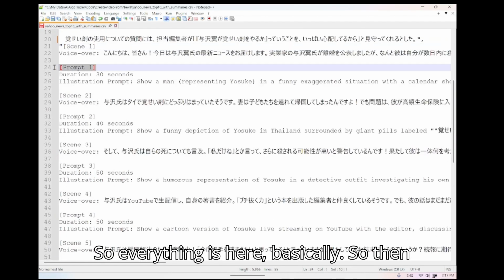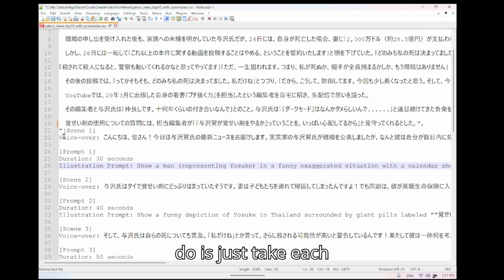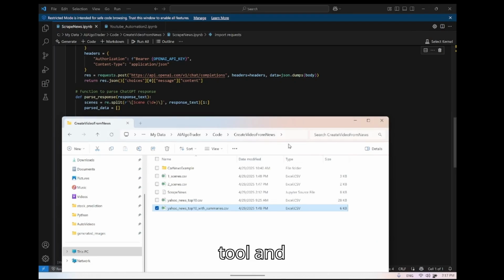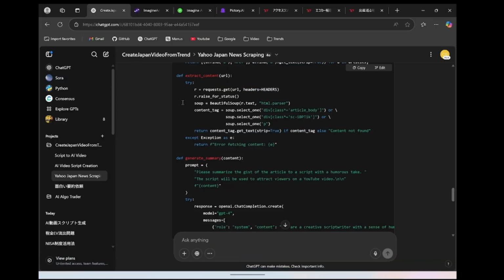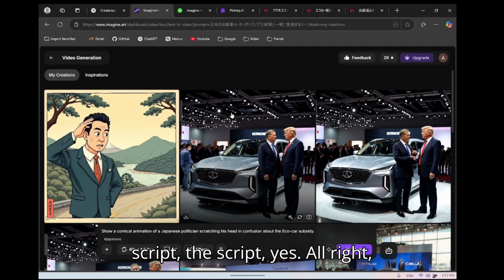I just need to take each prompt and give it to the AI generation tool and use the script for the voiceover, yes.